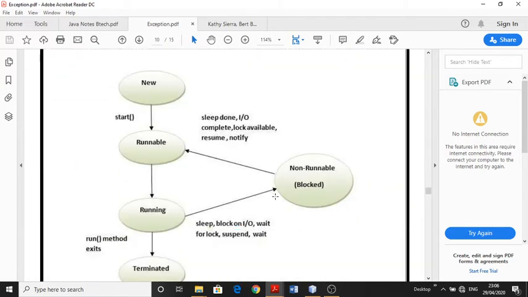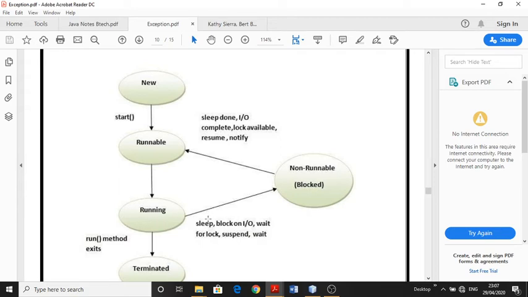When our Java program creates a thread, that is a new thread object. Then we call the start method. After the start method, it is put in a queue, that means it is in the ready state, and it is put into the running state by the JVM.